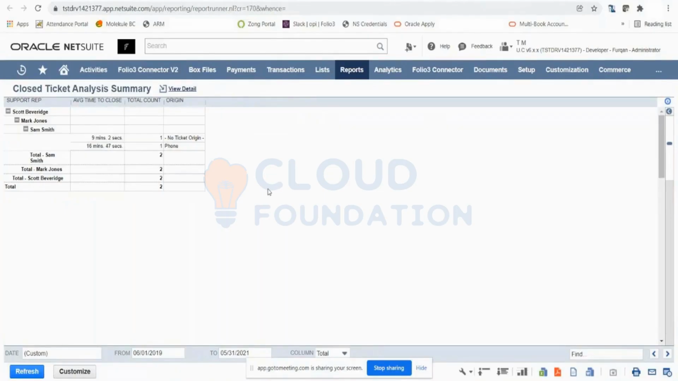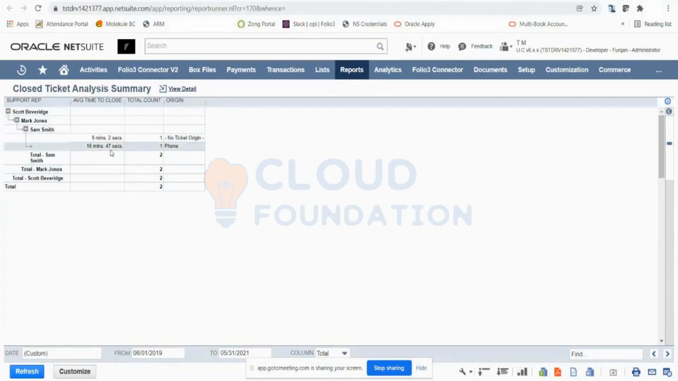And then you have your closed ticket analysis summary. Again, this is basically an analysis that you are doing on all the closed tickets. Between a from date and to date, you can see all the closed tickets and the support reps that had been assigned on those tickets. Sam Smith again, average time to close was 16 minutes 9 minutes. Mark Jones was 2 tickets between this time.